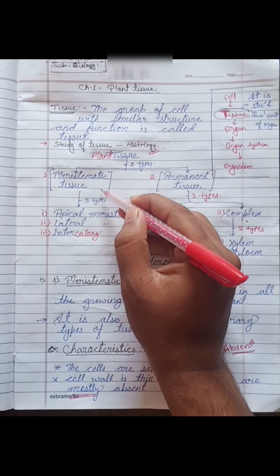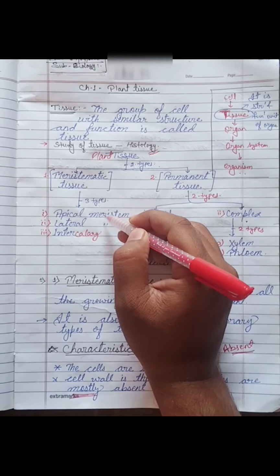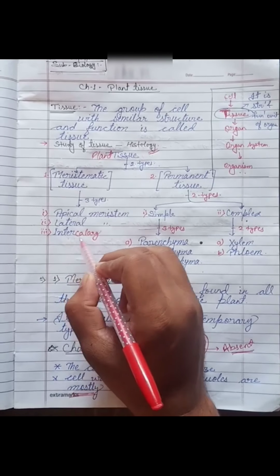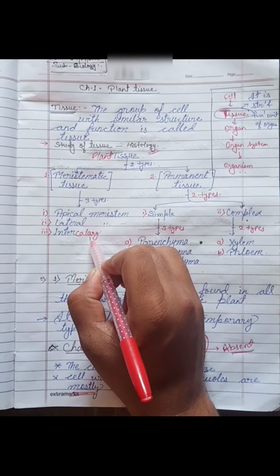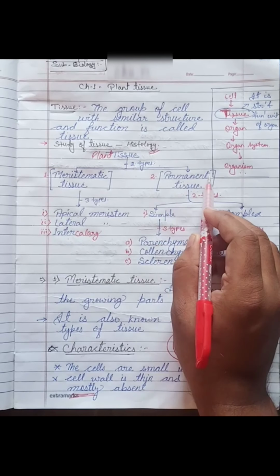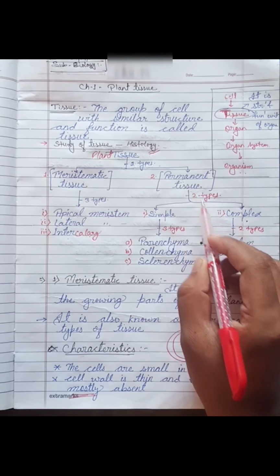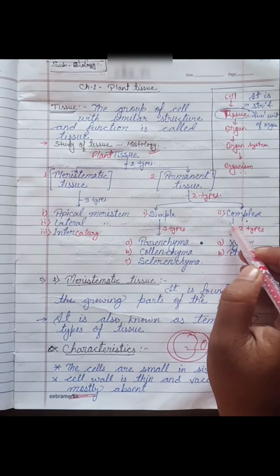Meristematic tissue can be divided into three types: apical meristem, lateral meristem and intercalary. Permanent tissue can be divided into two types: simple permanent tissue and complex permanent tissue.